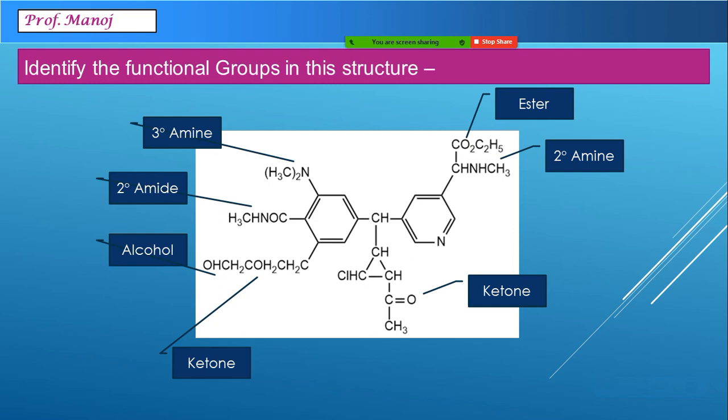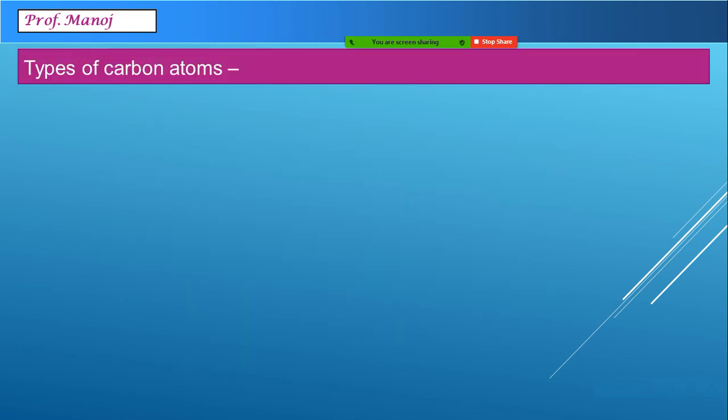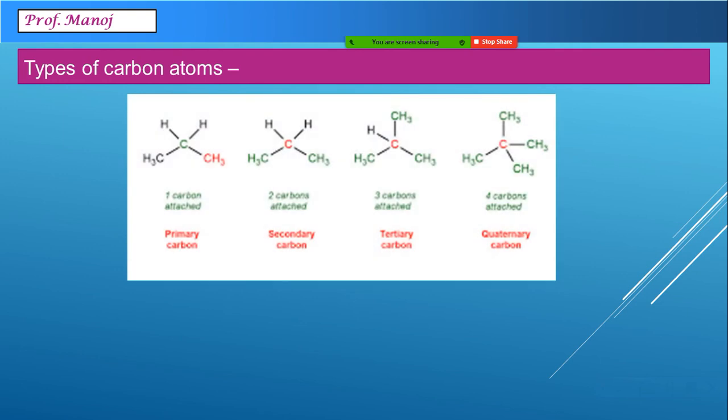After learning functional groups, and before we proceed next time with the nomenclature part, we must know something about types of carbon atoms. Here, focus on the red carbon atom which is marked. Now this red carbon atom is connected to only one other carbon which is painted as green. So this carbon is called primary carbon atom. So what is a primary carbon atom? Carbon atom connected to only one other carbon is primary.